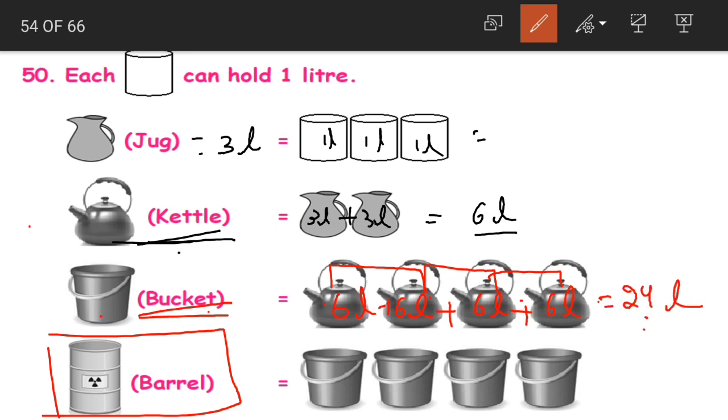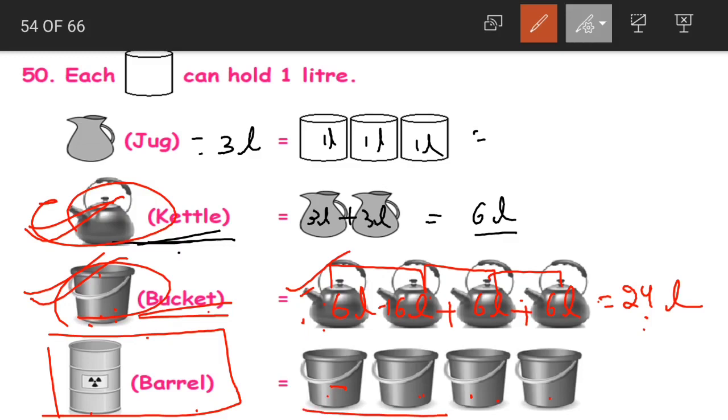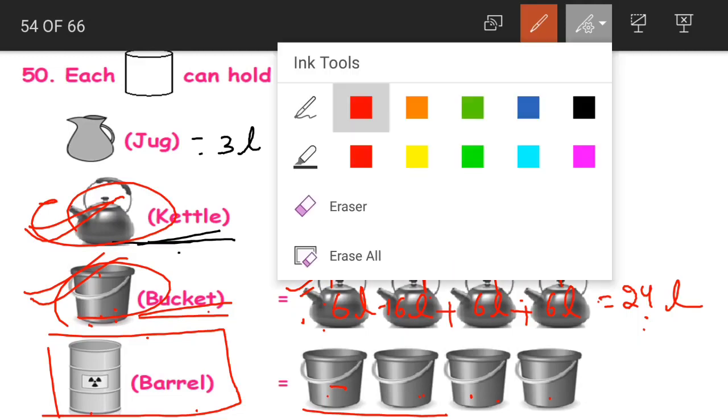Now why did we find out the holding capacity of kettle and bucket as well? Because for barrel we need to find out the capacity of bucket. Again, do we know the capacity of bucket? No. To find out the capacity of bucket, we should know the capacity of kettle. So that is why we have found out the capacity of kettle and bucket as well. If we do not know these two answers, we cannot find out the capacity of barrel. Is this clear, children?